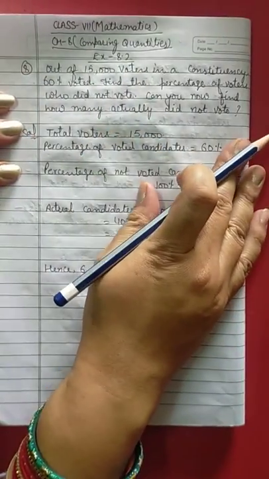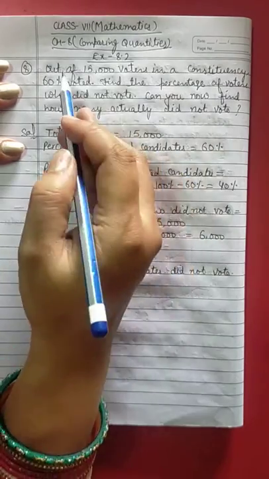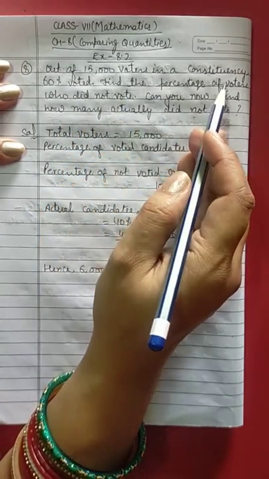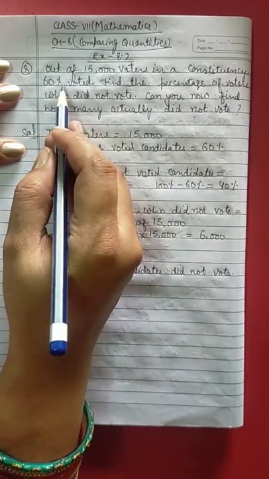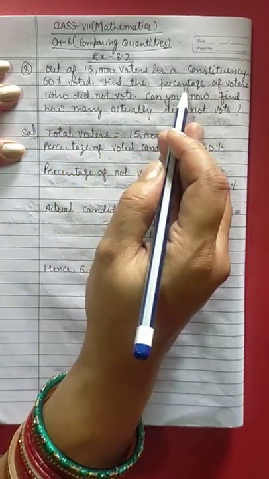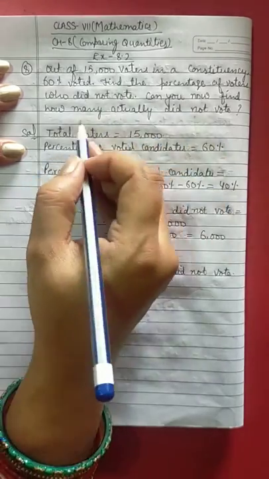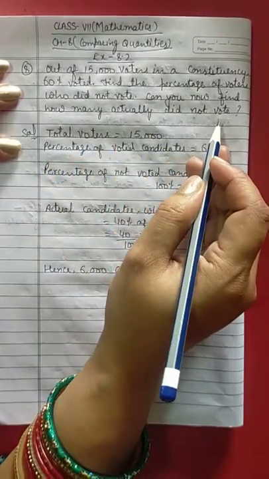Today we'll start question number 8 of exercise 8.2 of chapter 8, comparing quantities, of class 7. In question number 8, it says: out of 15,000 voters in a constituency, 60% voted. Find the percentage of the voters who didn't vote. Can you now find how many actually didn't vote?